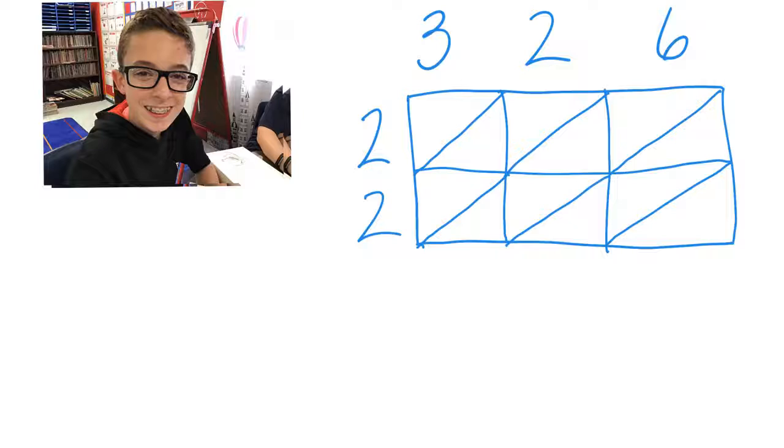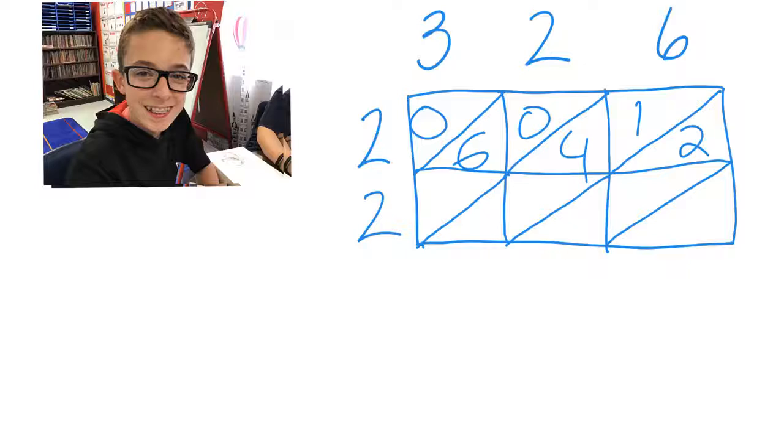So, 2 times 3 is 6, and you have to fill in both boxes. For that, you just put a 0 and then a 6. And then 2 times 2 is 4, and then you put a 0 and a 4. And then 2 times 6 is 12, and so you put a 1 and a 2, just like that.